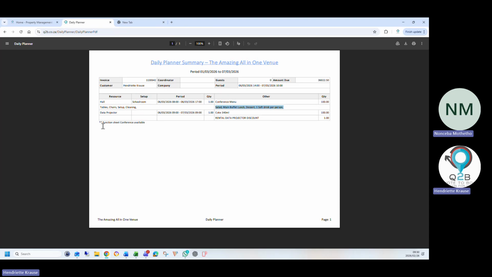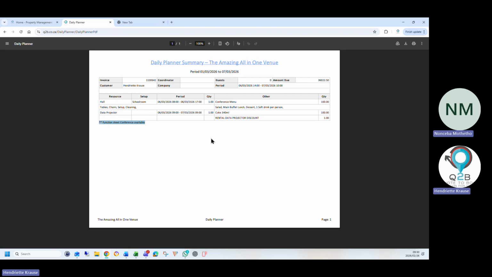Sorry, and can this automatically pull from the booked events, or do I have to go into the daily planner and type it in? No, it pulls immediately from the booking. Okay, great. Everything that's on the line items, it will summarize here for you. And then it will also tell you there's a special function sheet completed for this booking. So the daily planner will go with your function sheets, with the times and everything combined.